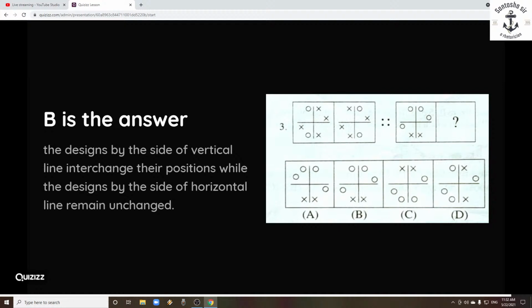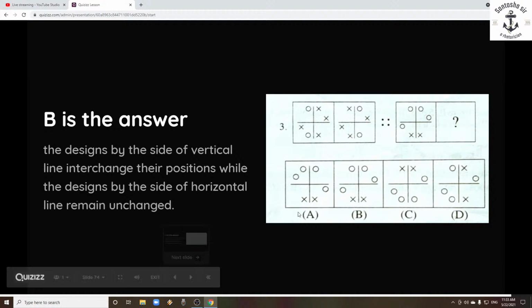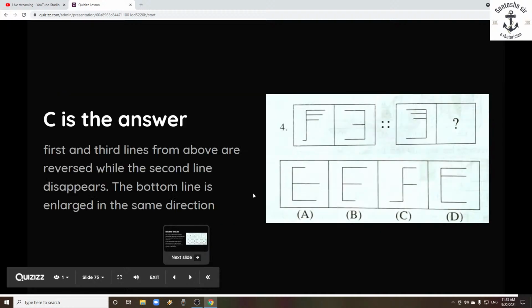In the same way, at the place of the question mark, these 2 x's will interchange, right? And the designs by the side of the horizontal line, that means this vertical line, the bottom 2 were interchanged, and the designs by the side of the horizontal line remain unchanged. So in that way, we need to calculate. It will be very difficult when we are doing it for the first time or second time. But if you keep on doing it, your brain will automatically give you the answer, without much difficulty.